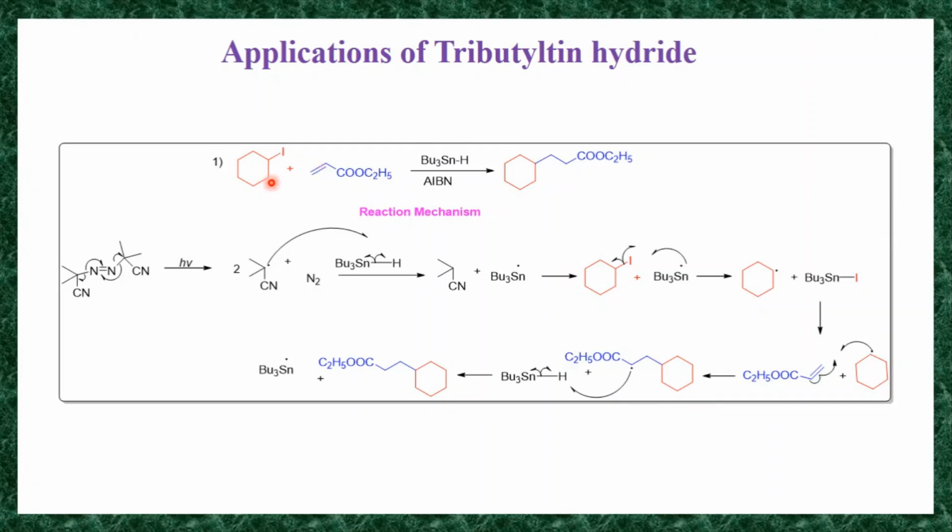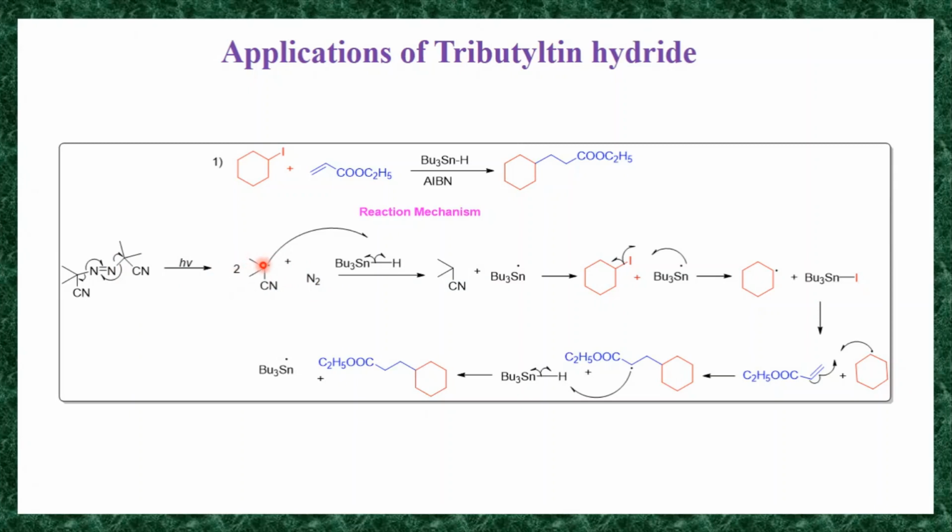So this cyclohexyl iodide reacts with your alpha beta unsaturated ester in presence of tributyltin hydride and AIBN. You will get this product. The reaction mechanism of this product is, first, this AIBN, azobisisobutyronitrile, undergoes homolysis. AIBN is a symmetrical molecule, so homolysis of this symmetrical molecule takes place. It generates an N2 molecule, a neutral N2 molecule, and two carbon radicals. I am calling it a carbon radical.